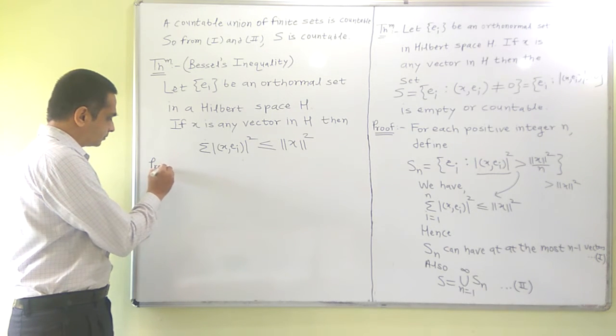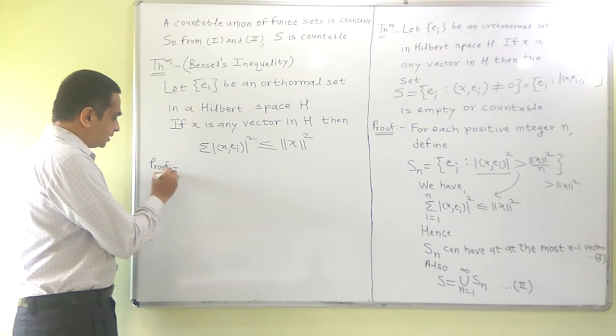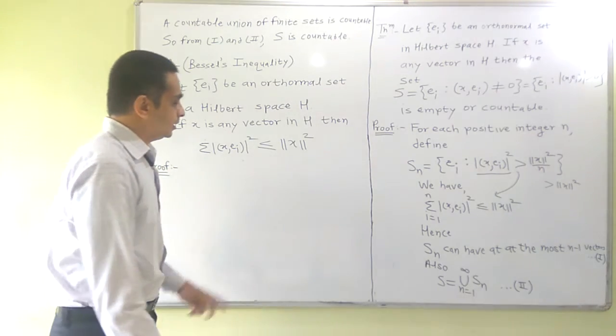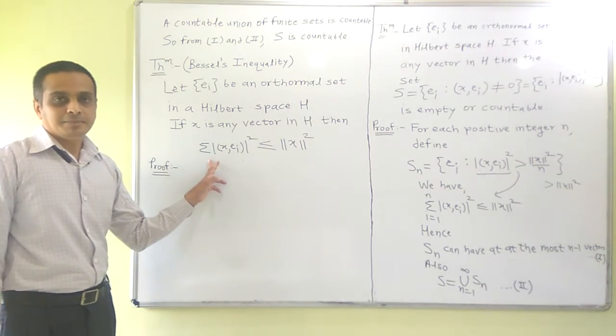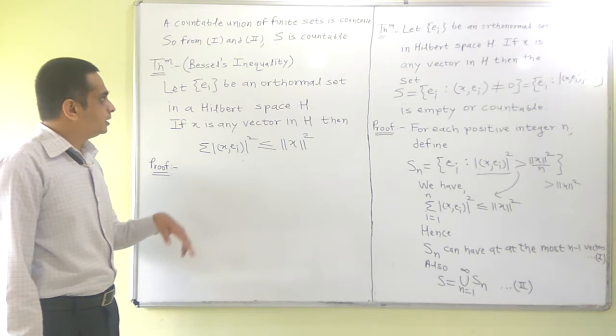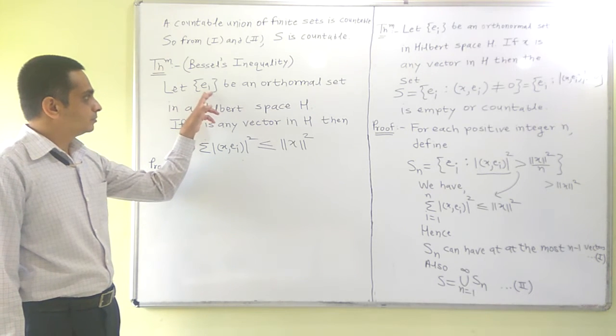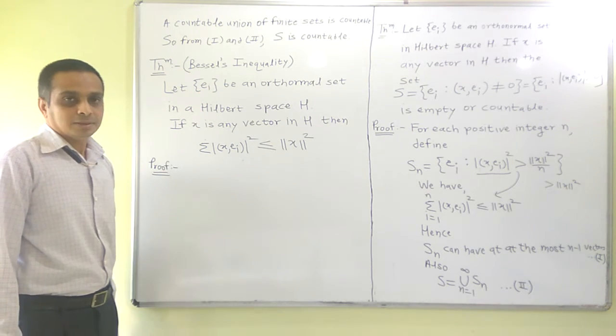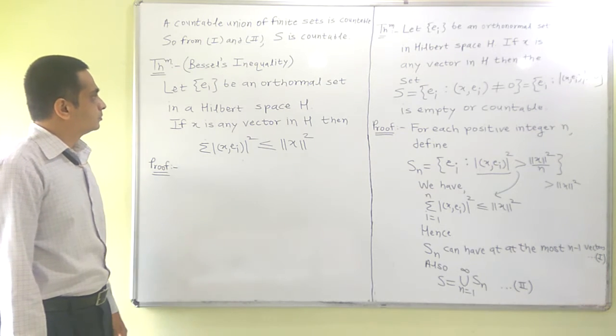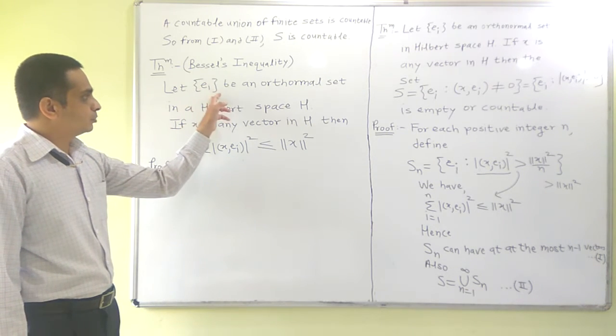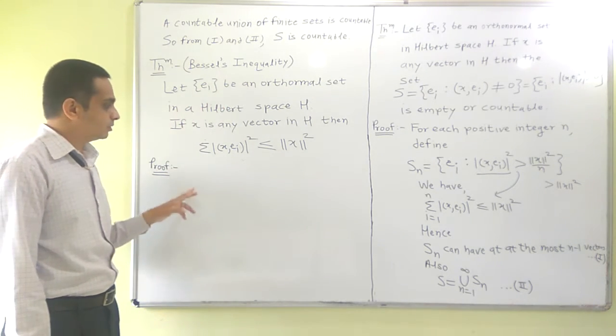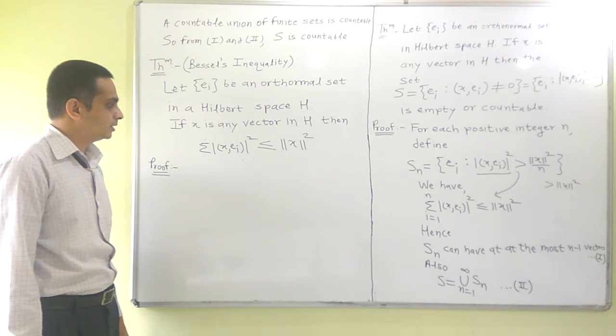Proof. So we begin with this sum. It will be interpreted depending on the nature of the set, this orthonormal set.